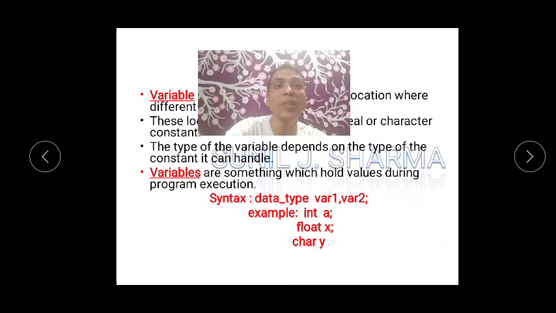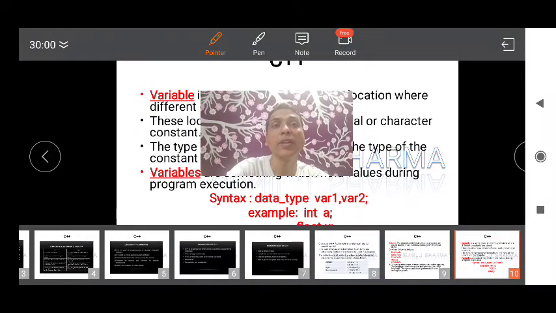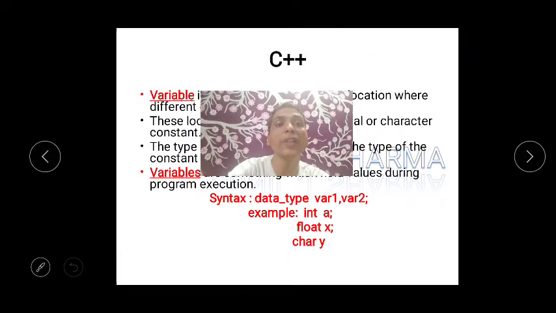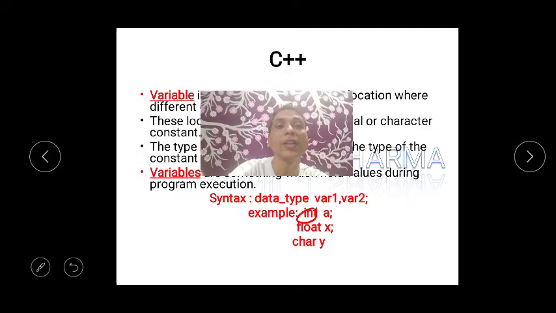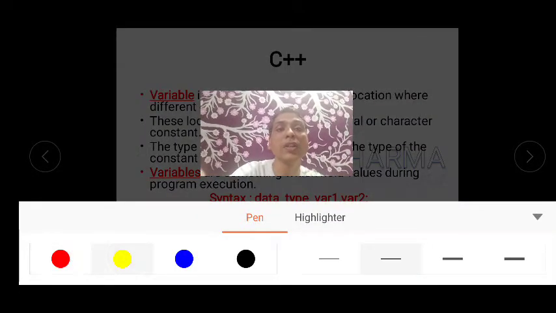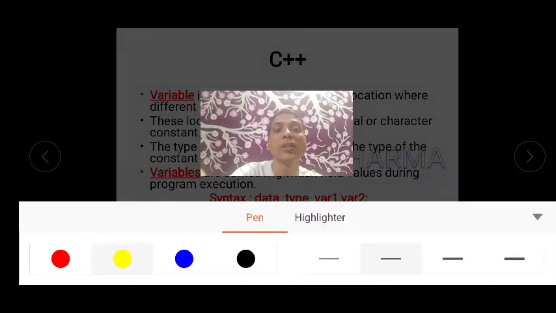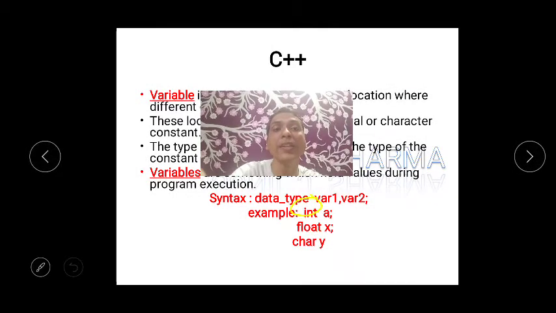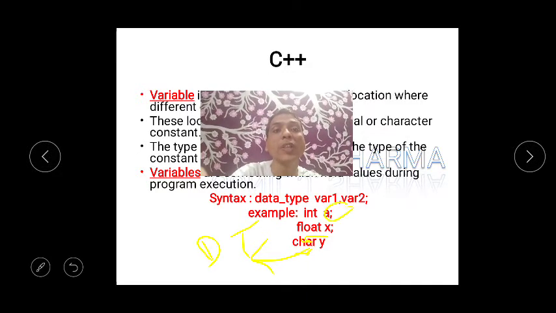Now the example here is, just wait. Can you see we are having int. I think I have to change the color. Just wait. So I'll just change the color. Okay, so int, float, character, they are known as data types. And a, x, y, they are known as variables.